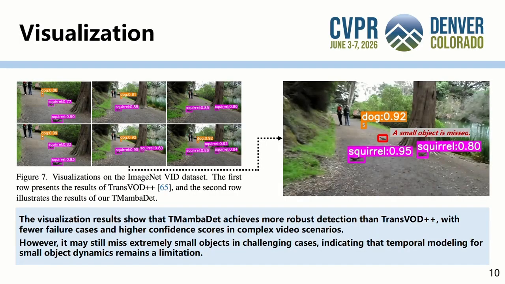However, T-Mamba DET still has limitations, as shown on the right. One extremely small object is missed. This indicates that extremely small object detection and complex motion remain challenging.